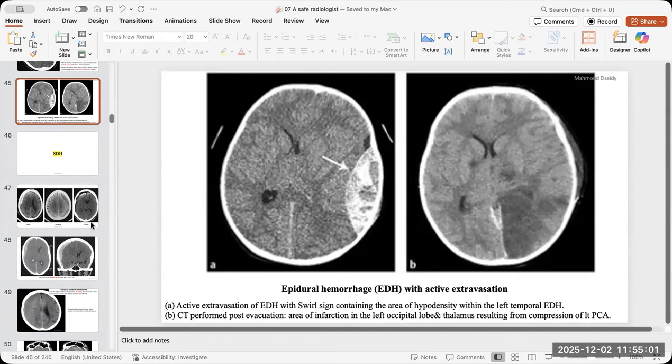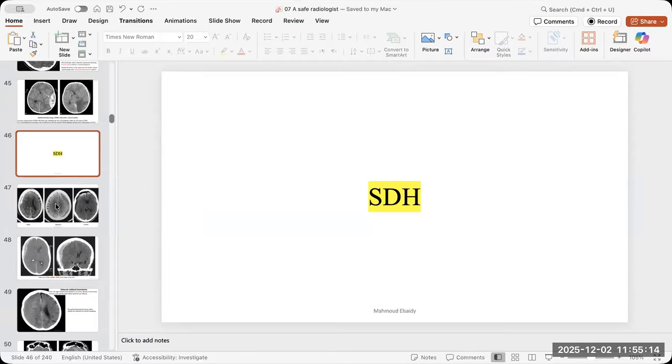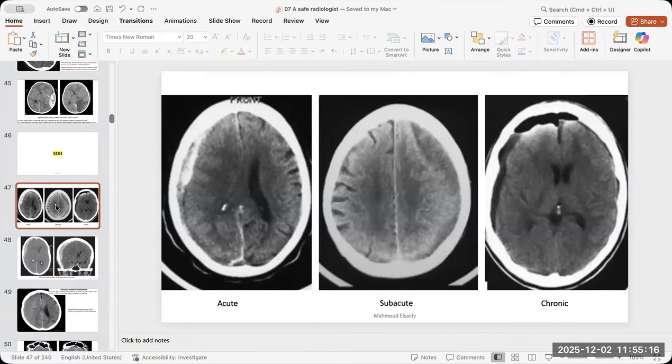The epidural hemorrhage with active extravasation and swirl sign has a different management. Different by the mean of how aggressive you have to intervene with this case urgently. Okay. The subdural hemorrhage is a little bit more common, especially in old age.